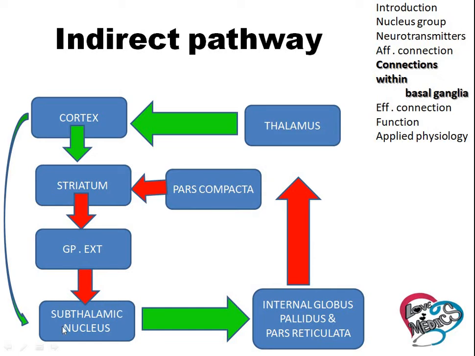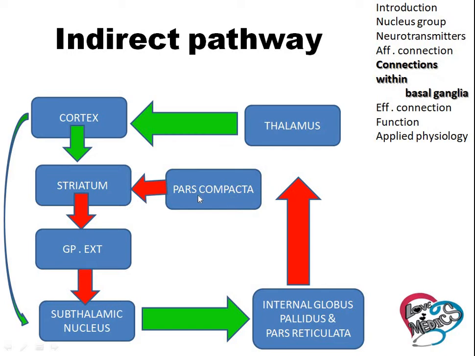Now, the subthalamic nucleus sends the excitatory projection to the internal globus pallidus and pars reticulata. Now, the internal globus pallidus and pars reticulata send the inhibitory projection to the thalamus. If the inhibitory projection is stimulated, it causes inhibitory effect to the thalamus. Now, the thalamus is unable to send the signal to the cortex. If we are doing some activities, the wanted muscles are regulated by direct pathway, the unwanted muscles are stopped by indirect pathway.